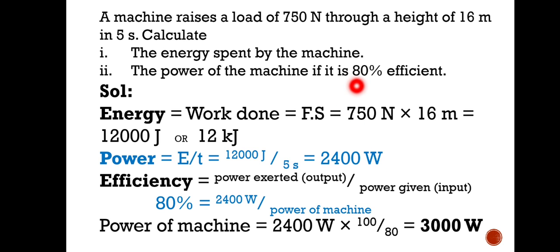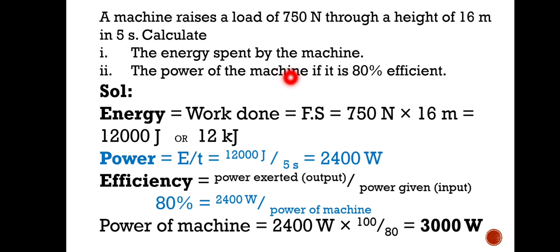But it is given that it is 80% efficient, that is, the efficiency of the machine is 80%. And don't forget this formula: efficiency equals the power exerted by the machine, that is the output power, divided by the power given to the machine, that is the input power. And that we have to calculate, the input power, the power of the machine.